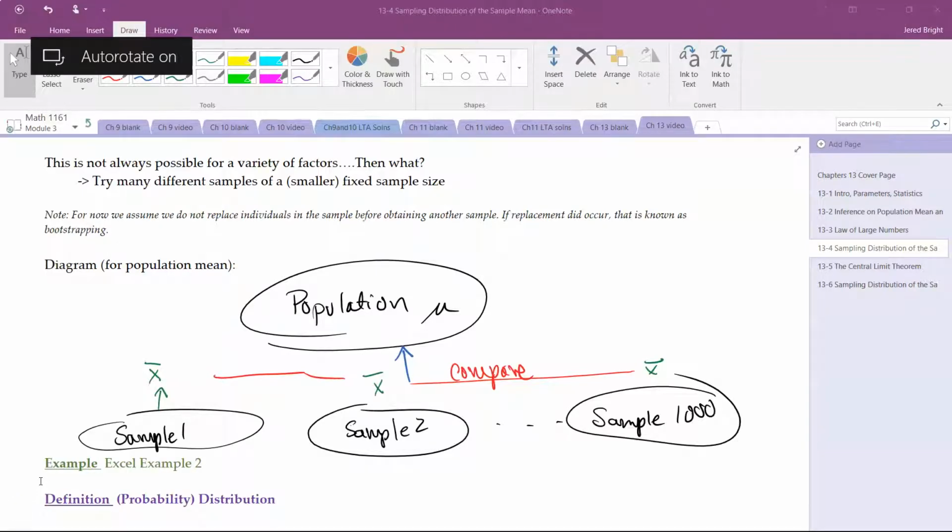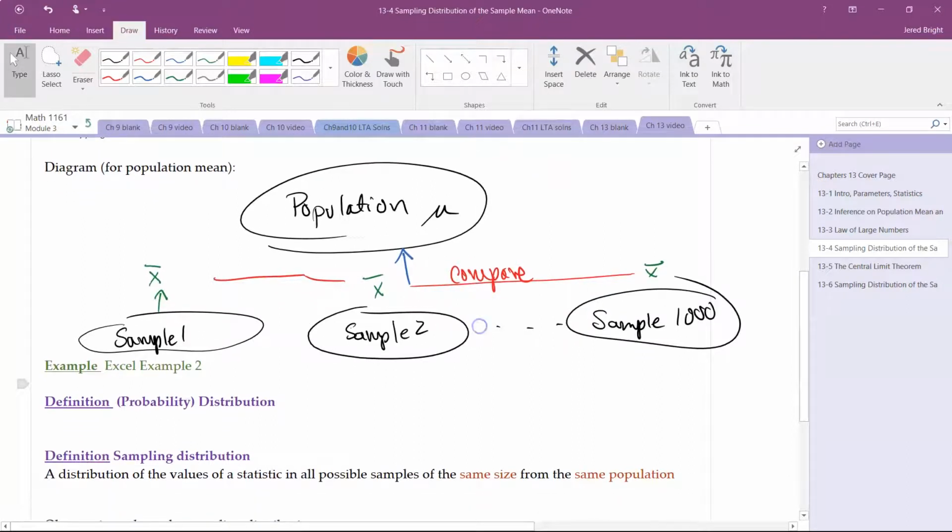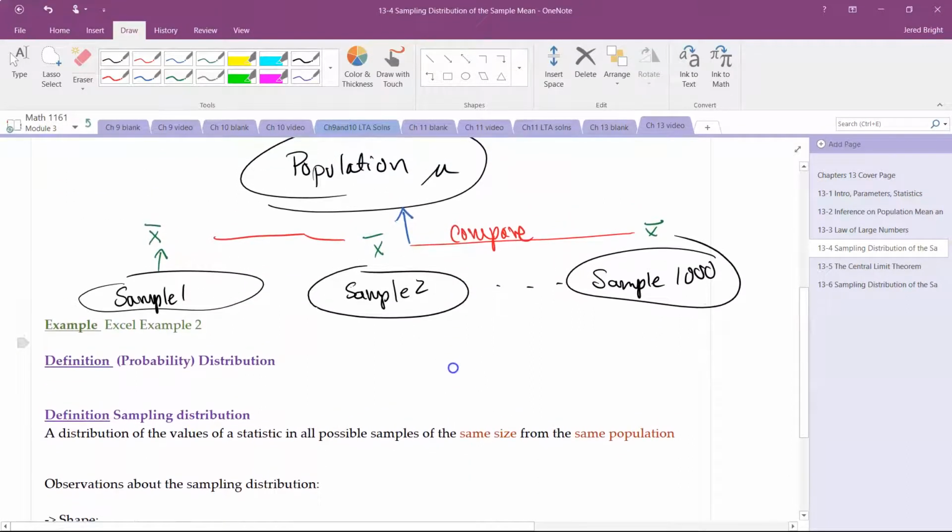Nevertheless, I can say something meaningful because I've done this process of collecting many samples, looking at the statistic from those samples, and using those statistics to make an inference about the population mean. Okay, and this process is actually statistically valid, and it's known as creating a sampling distribution.